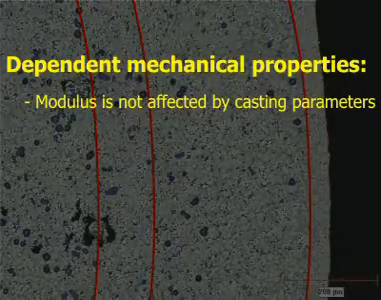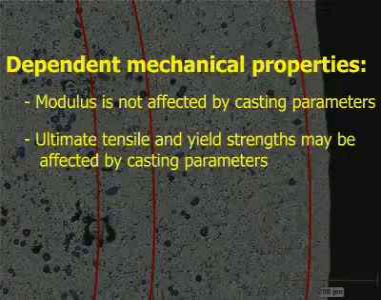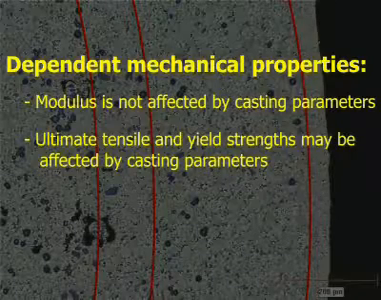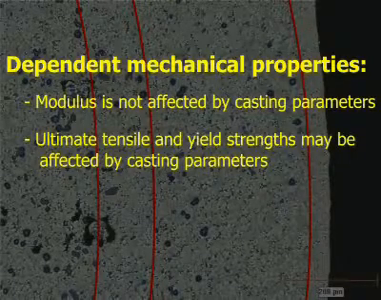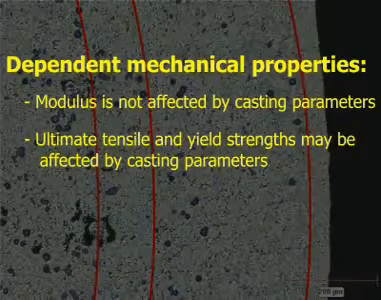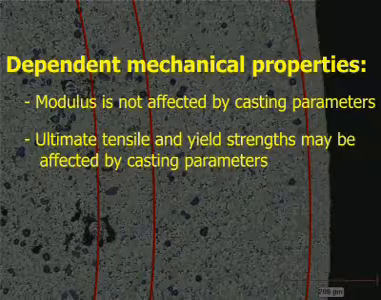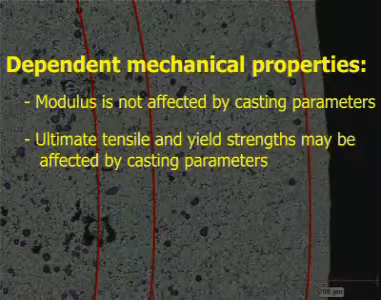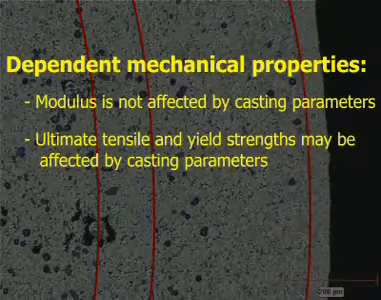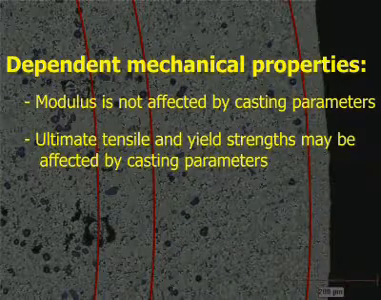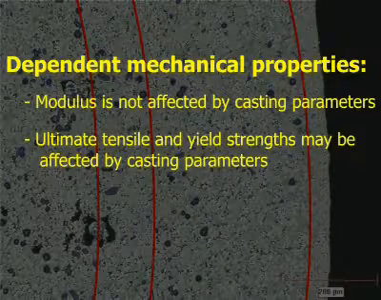Ultimate tensile strength and yield strengths may be affected by casting parameters, and some alloys are more affected than others. Designing die castings to published stress levels is not usually recommended unless the design anticipates that wall thicknesses will be increased in critical areas and allow for the die casting to be modified as needed.